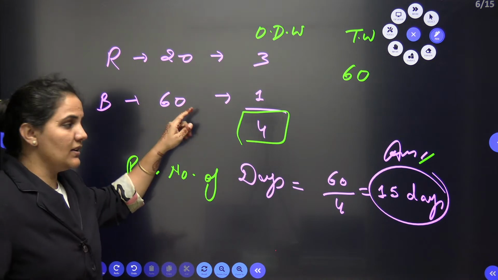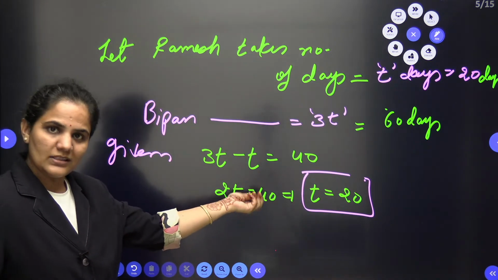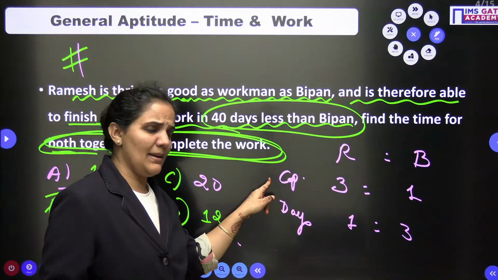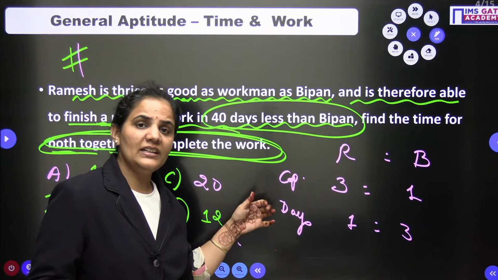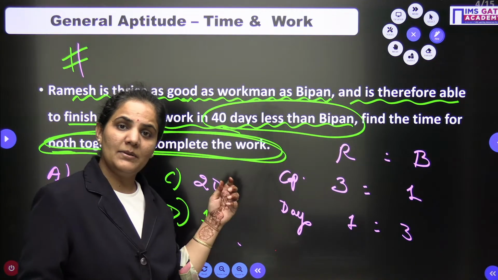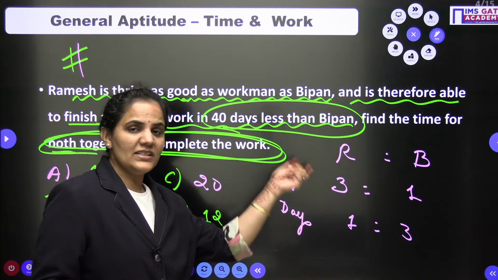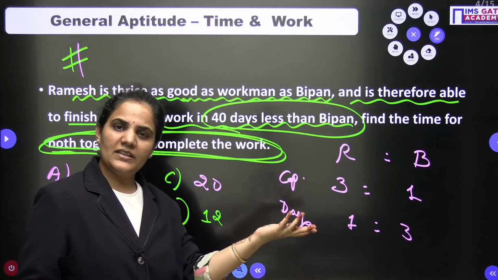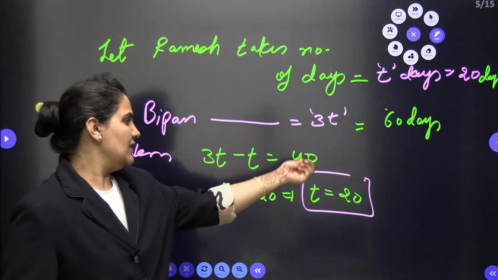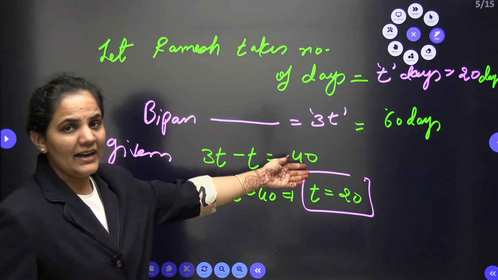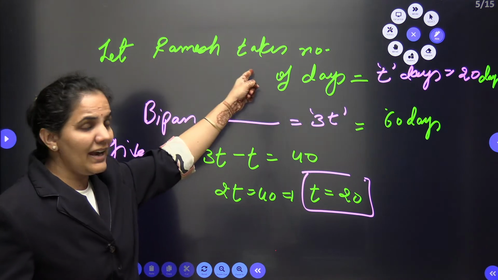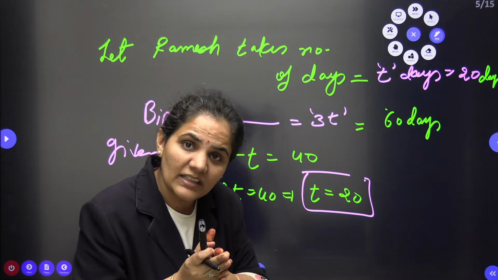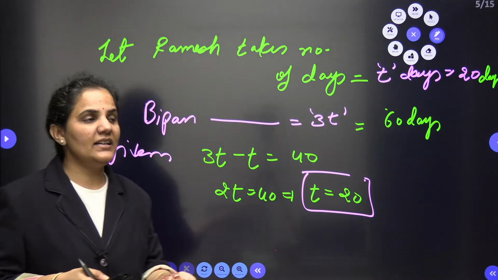This is not a new thing. Actually we approached this also, but here in this case we need to be careful. The capacity ratio is 3:1, so the time, the number of days, will be 1:3, and the difference between these two is given to you, 40. So you can write 3x minus x or 3t minus t, whatever you need to write. This is given as 40, and when I get t, that is the number of days for Bipin and Ramesh. I need to find out when they will do the work all together, so how many days they will take together.